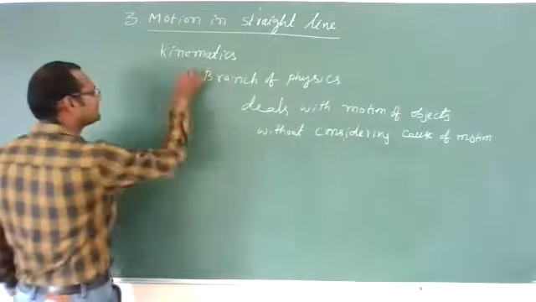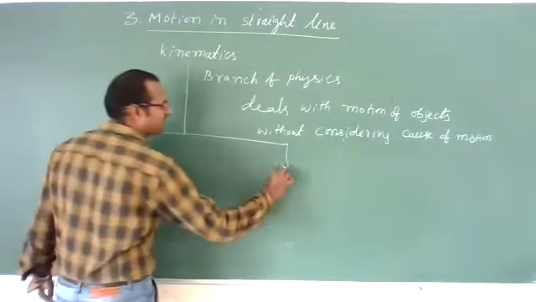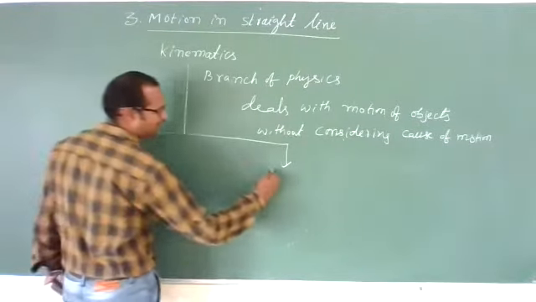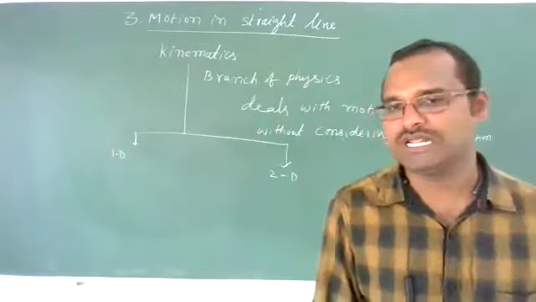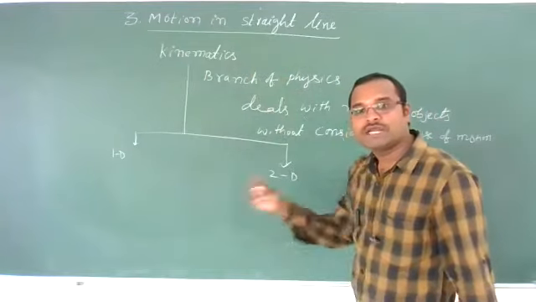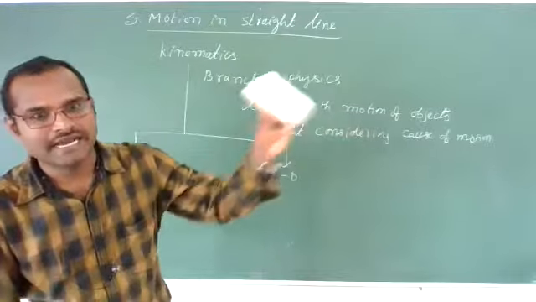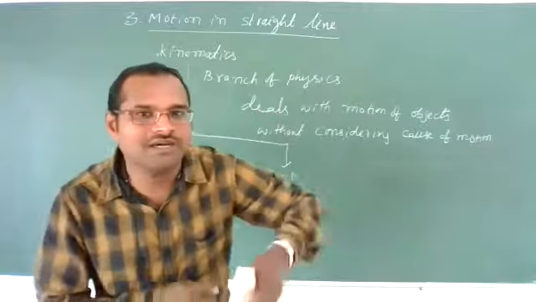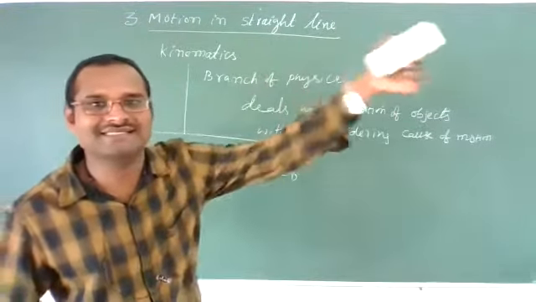Now this kinematics is divided into two parts: one-dimensional, 1D, and two-dimensional, 2D motion. One-dimensional motion means straight line. Two-dimensional motion means in a plane, how the object moves. If you throw this duster like this, how it will move, what maximum height it will reach, how much distance it will cover, what is its velocity, how its velocity changes when it is moving like this.